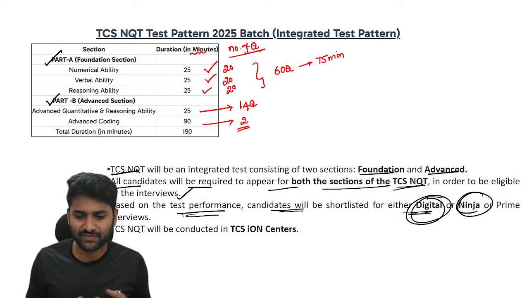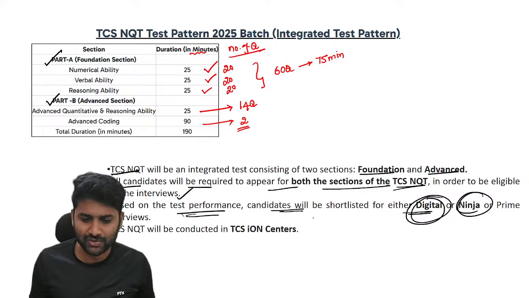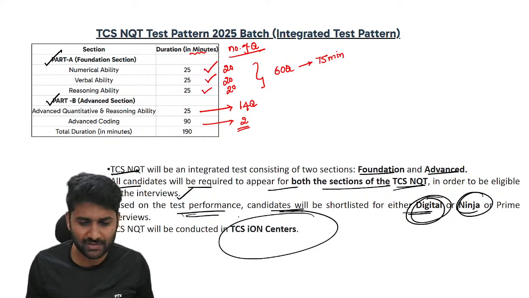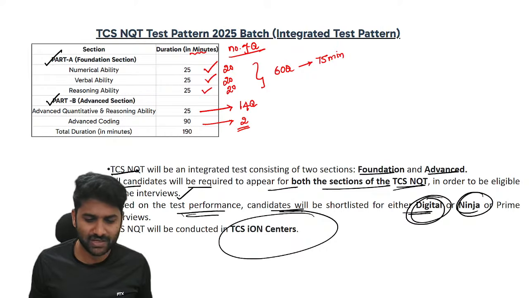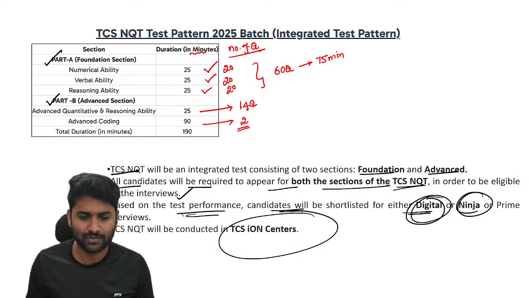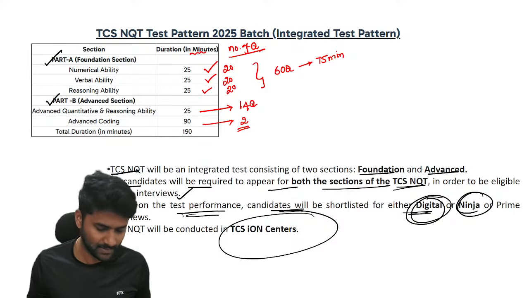Again, we have three different roles: one is Digital, another is Ninja, and another is Prime. As you know, you can check your hall ticket, and you will get your centers only at ION digital centers, so try to reach on time. On the hall ticket you can find the date, place, and test time. It is better to go to the test center one hour before. There is some procedure they follow before any test, so go through those instructions and please be on time at the test center.